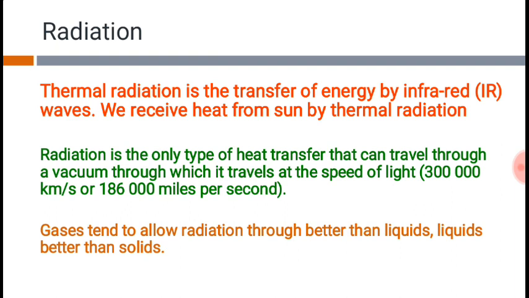Gases tend to allow radiation through better than liquids, and liquids allow radiation better than solids. So it's very clear now that radiation travels in a vacuum, and this concept is clear.